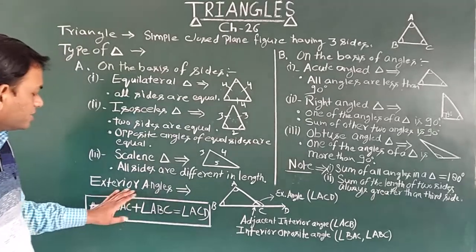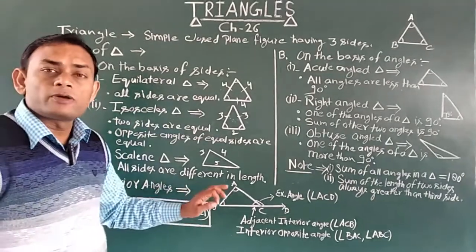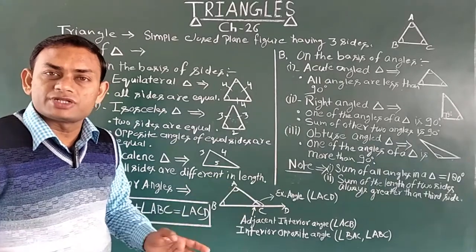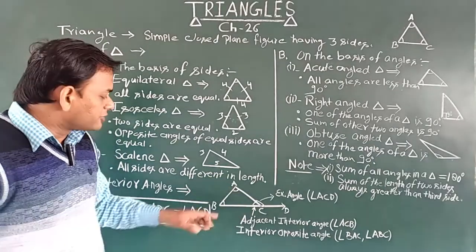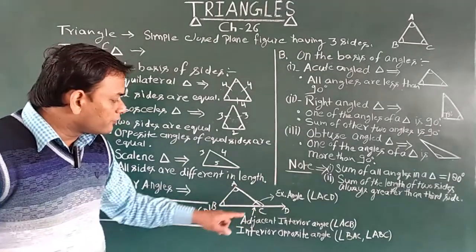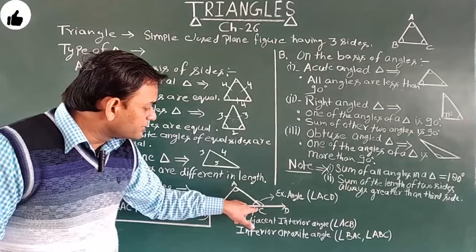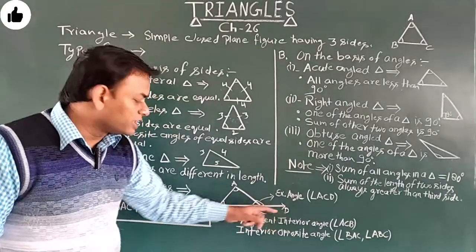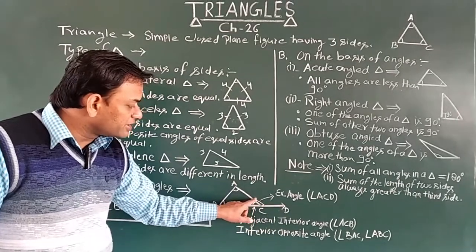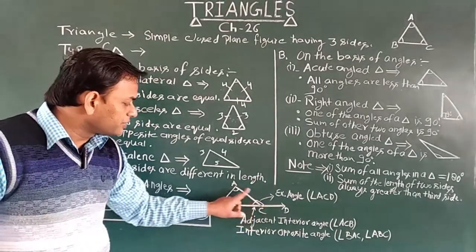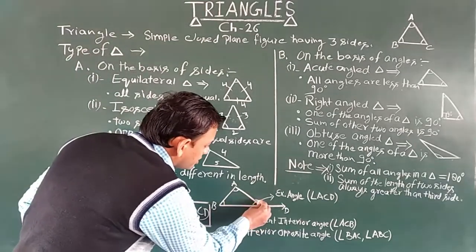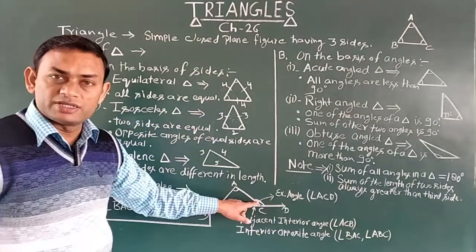What is the exterior angle? An angle formed by extending any side of a triangle is called the exterior angle. Okay, as you can see here, ABC is a triangle, and when we extend the side BC up to D, then an angle is created. So this angle, angle ACD, is called the exterior angle of triangle ABC.